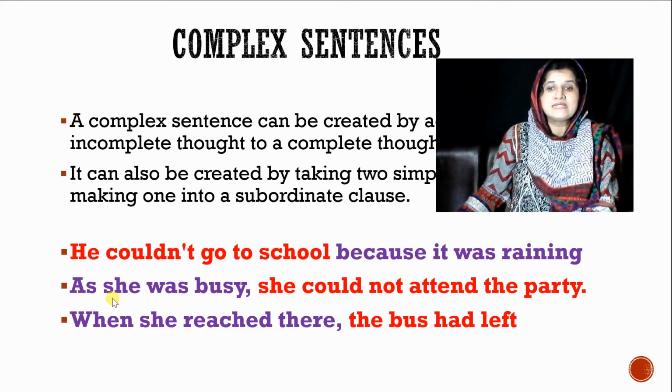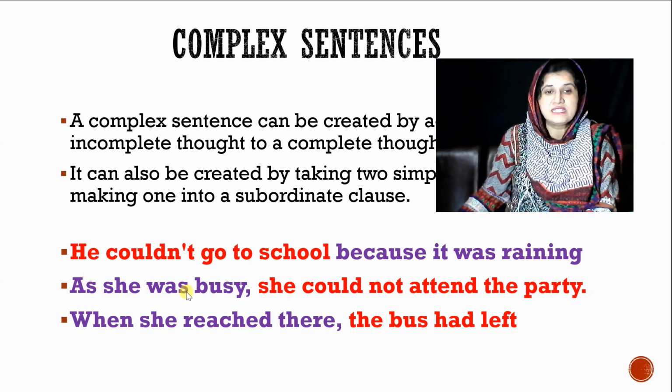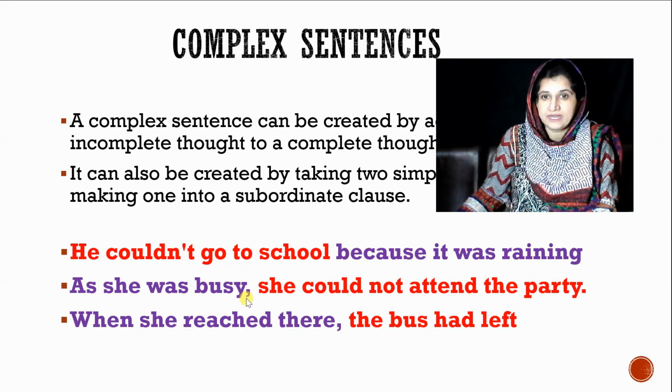Another example is: as she was busy, comma, she could not attend the party. So here you can see that "as she was busy" is the dependent clause, and "she could not attend the party" is the independent clause. In this way we combined a dependent and an independent clause and made a complex sentence. You can see here that when the dependent clause is at the start, we always separate it with a comma, right?